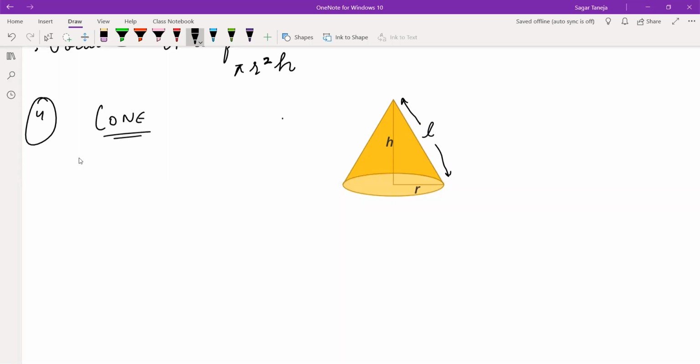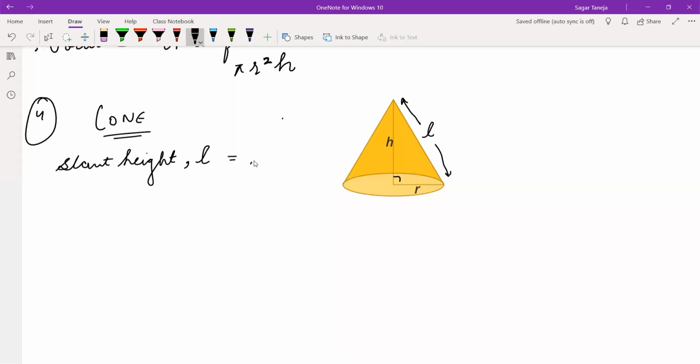Just write, first of all, these formulas, how to calculate slant height. Slant height is represented by the letter small l. If you look at this figure, it is making a right angle triangle. So l is the hypotenuse, this is the perpendicular, and this is the base.